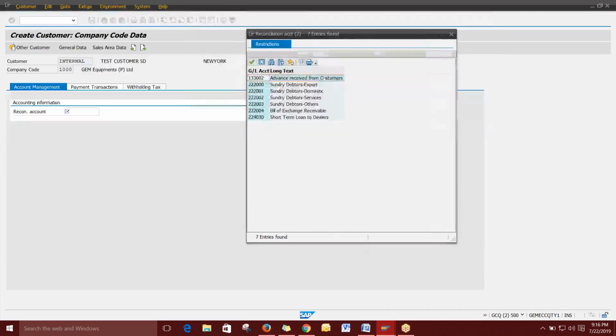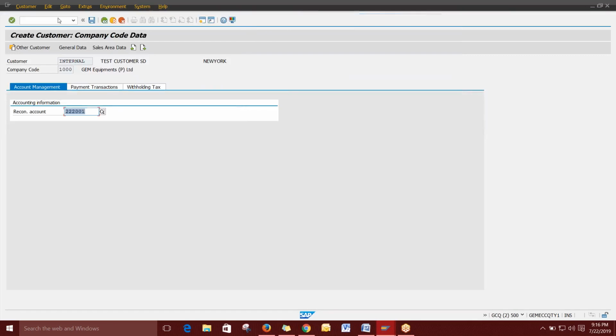Yes. Here you can see we are creating only the domestic one. Domestic has a separate GL for this, so we have to select it. All the postings related to this particular customer will be posted here. The finance people will do this reconciliation by using this particular GL. Okay. Because the company code part is purely the finance part.